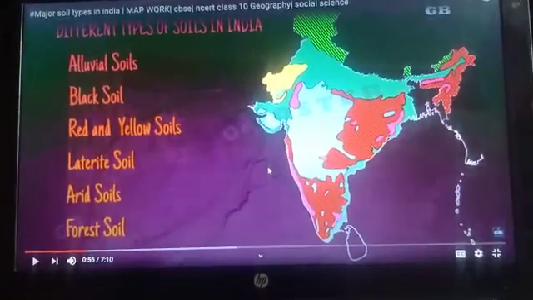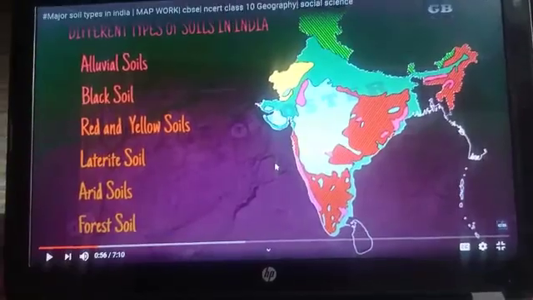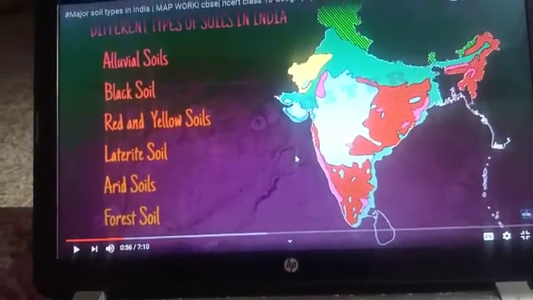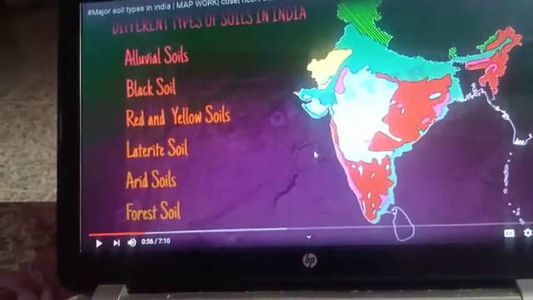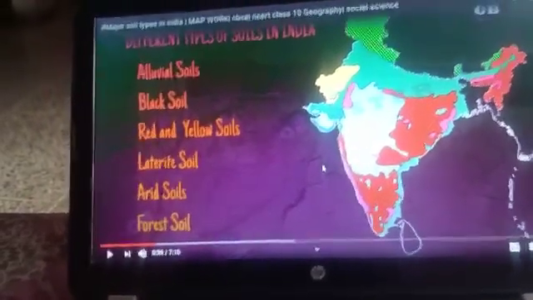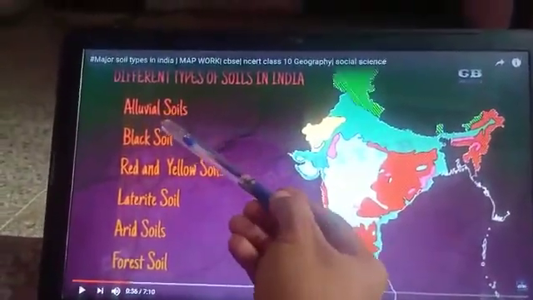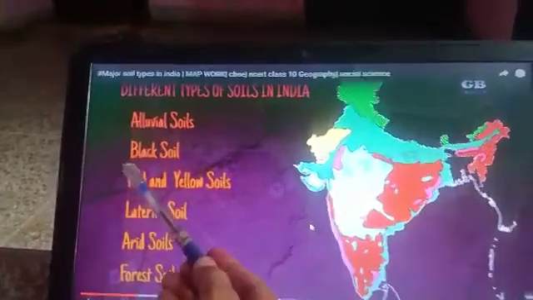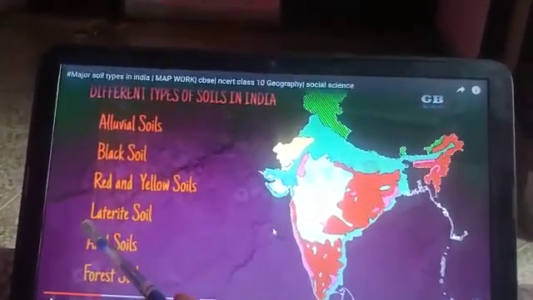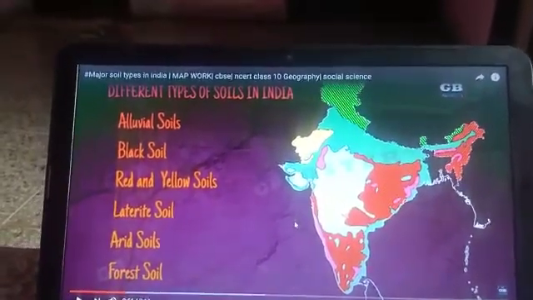Good morning students. Today I am going to give you a map activity in which I am going to tell you 6 major types of soils which you have to fill in your map, and after filling that, paste that map in your notebook. Clear? So these are the 6 major types of soil found in our country: alluvial soils, black soils, red and yellow soils, laterite soils, arid soils, and the last one is forest soils.